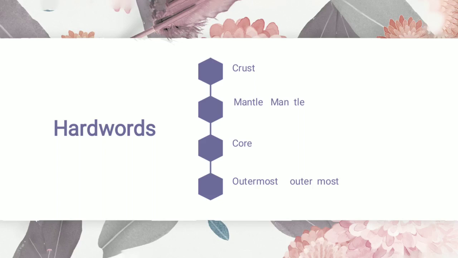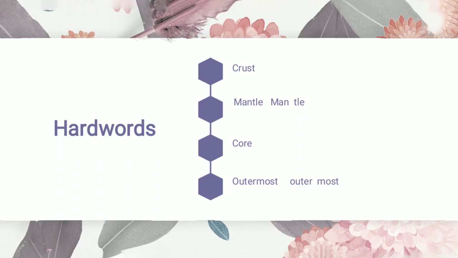Next word is outermost. Outer. Most. Outermost. It means the layer which is furthest from the center. Okay, this is called outermost. Then next is minerals. Minerals. Meaning of this word is solid substance present in soil or nature, right?